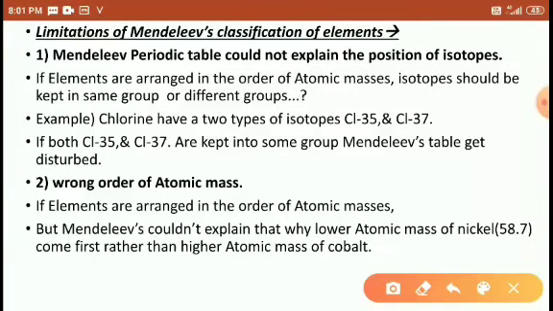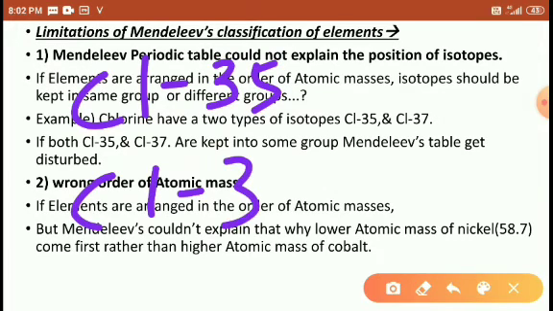For example, in the earth's crust many elements are available. In those elements the atomic number is the same, but the atomic mass is different. Why the atomic mass is different, we will discuss in the next higher class, students. For example, I am using chlorine here. Chlorine's first atomic mass is 35, the second chlorine atomic mass is 37.